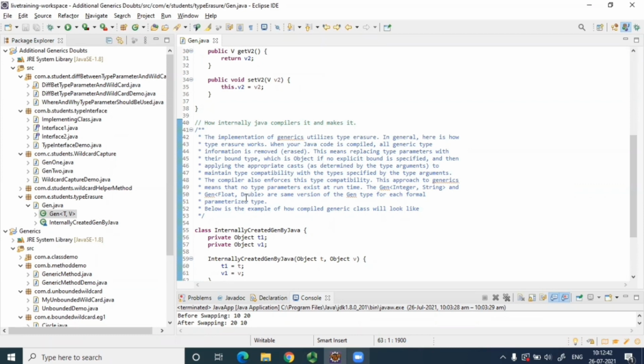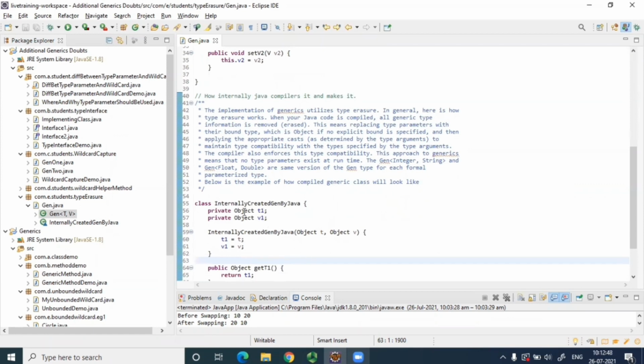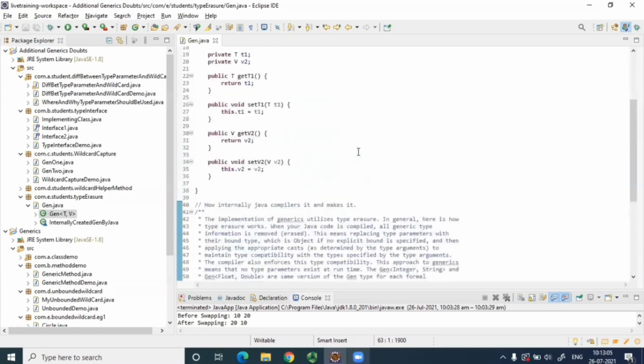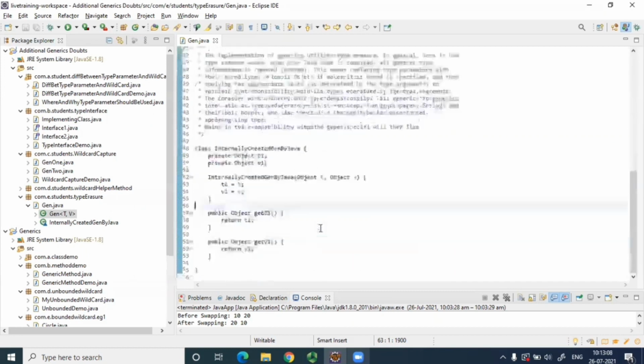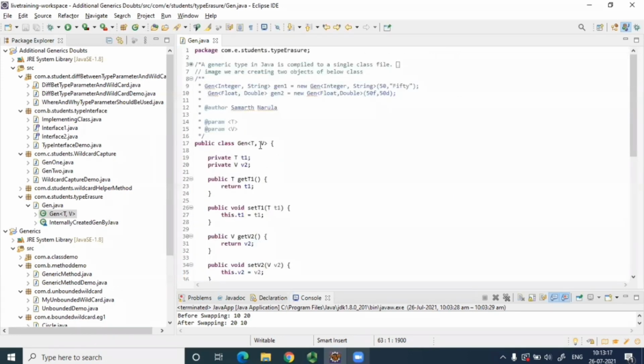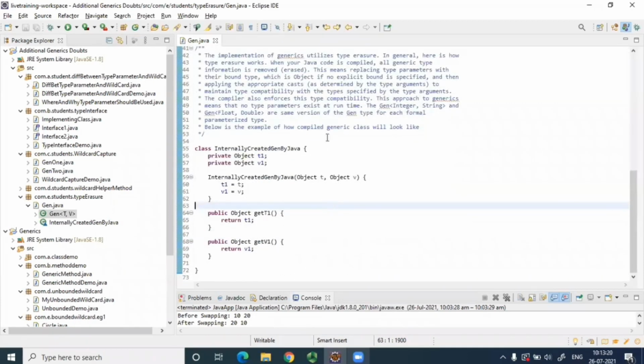This approach to generics means that no type parameter exists at runtime. So at compile time only it creates this Object, this internal class, while compiling the class. This doesn't happen at runtime. The compiler enforces this type compatibility at compile time. This approach to generics means there is no type parameter at runtime. So while at runtime, there is no T and V inside. There is only Object inside. That is what it means. These are type parameters, T and V, nothing but type parameters. So there are no type parameters at runtime.